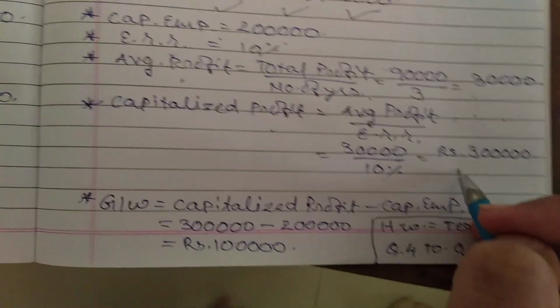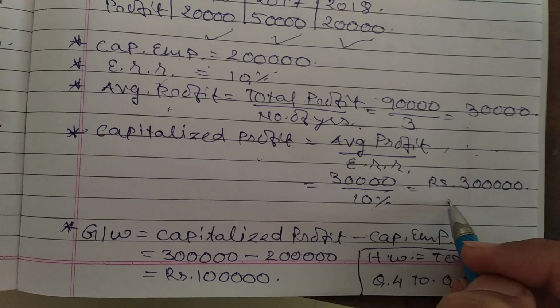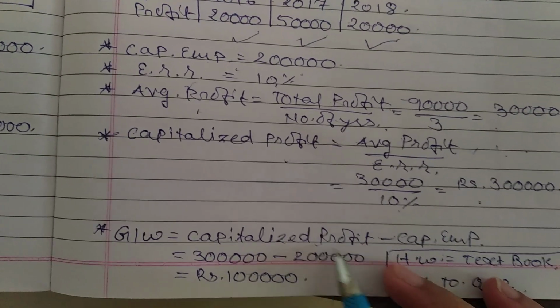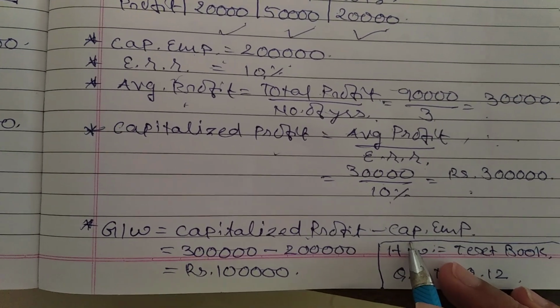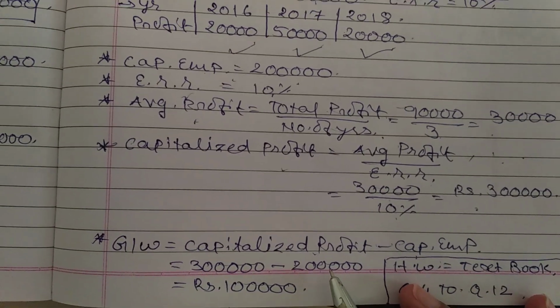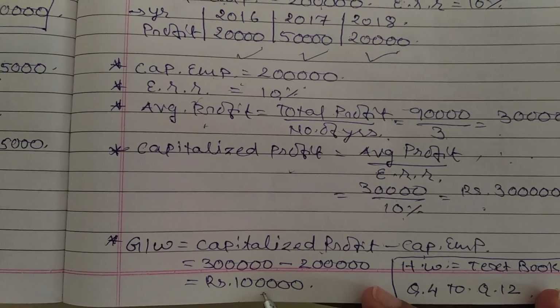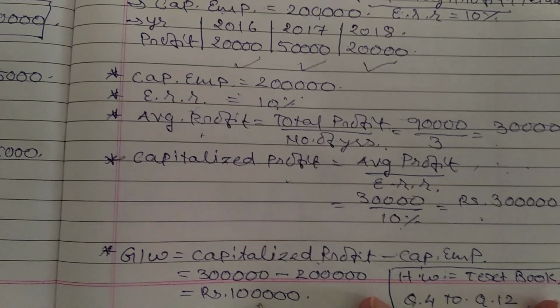Use this capitalized profit and capital employed. Capitalized profit minus capital employed is equal to goodwill. That means 3 lakh minus 2 lakh is equal to 1 lakh. I hope you understood properly.